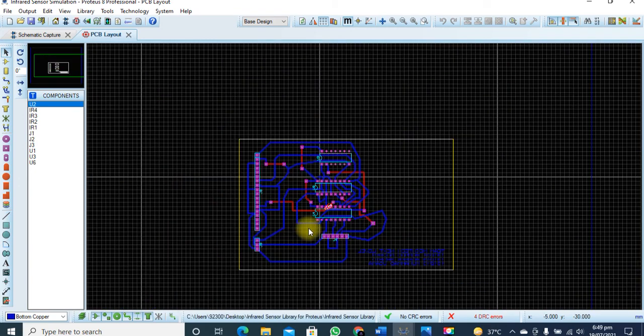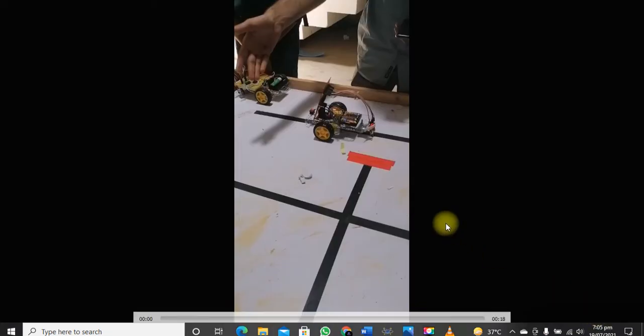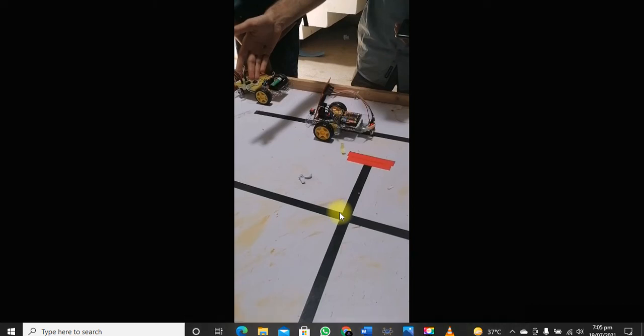Next you are going to see the working model, or the working design, of our line following robot. So let's have a look at that. Now you will see how that line following robot works in practice.